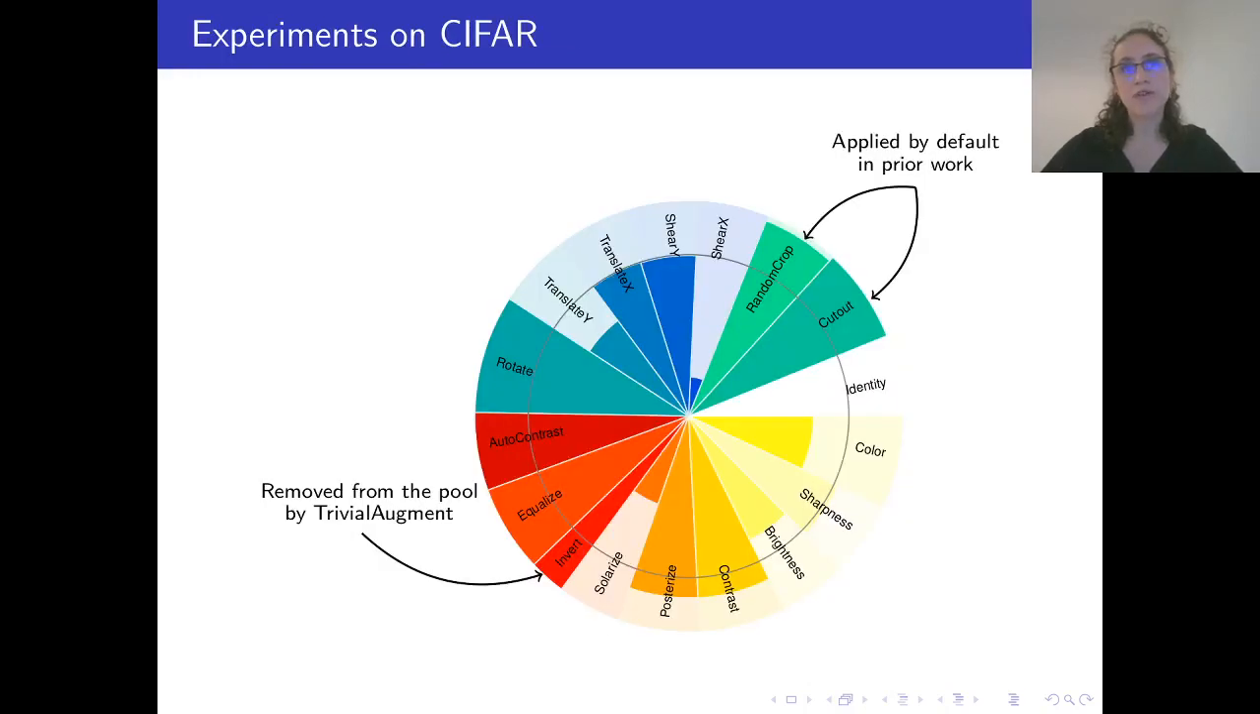Let's now move to the experimental results with visualizations of the policies learned. Here is a policy learned on CIFAR-10. Note the influence of our KL regularization. The distribution does stay quite close to uniform, which is the initial distribution, yet it performs on par with state-of-the-art methods incorporating prior knowledge. It does favor cutout and random crop that are set by default in prior work, and it also discards invert, that is a noxious transformation removed from the pool by TrivialAugment.